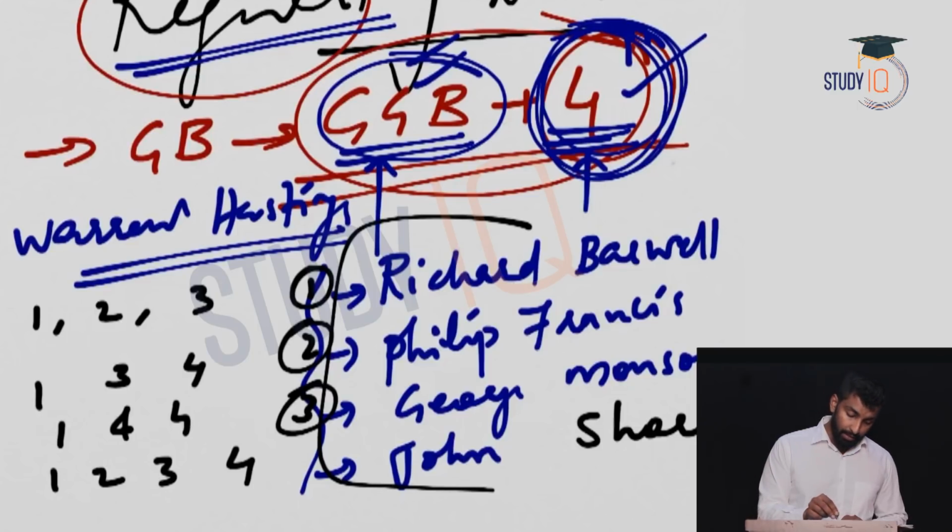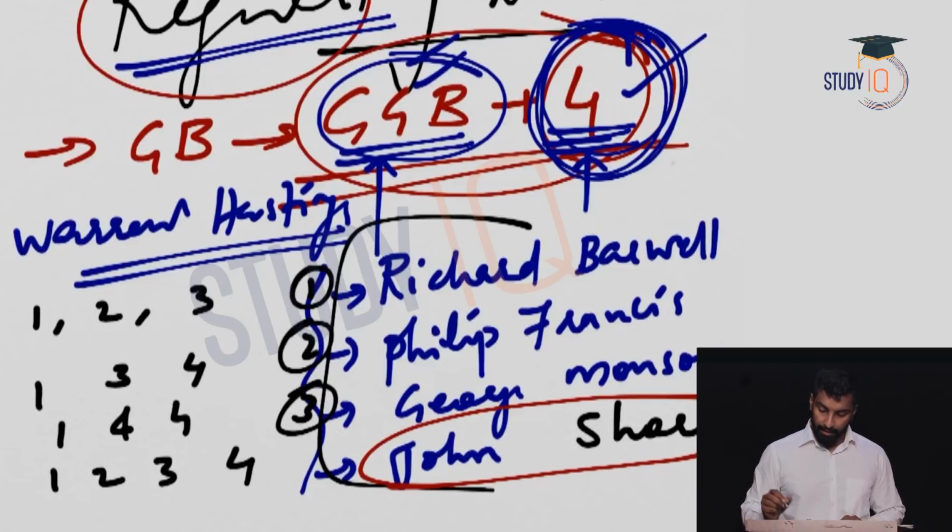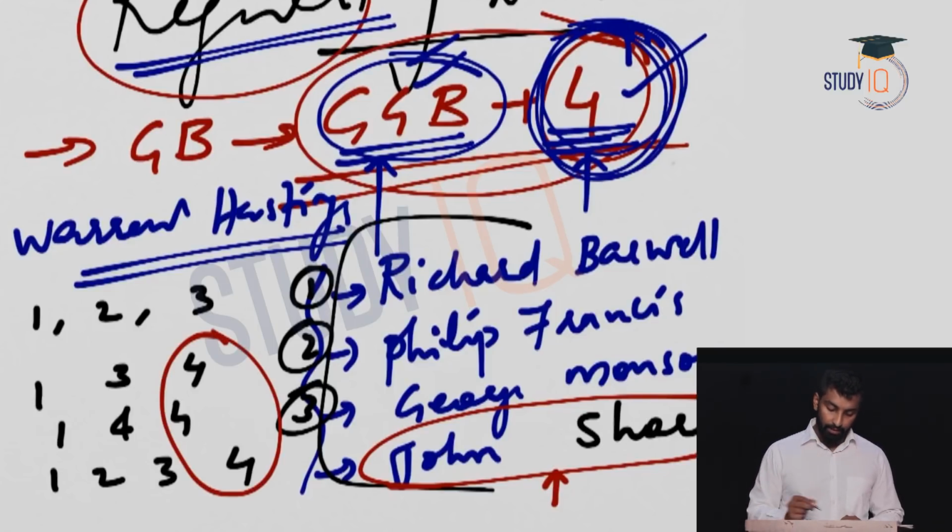Generally what will happen is John Shore is a very famous person, and we are going to discuss John Shore in detail later when it comes to the Permanent Settlement along with Cornwallis. Cornwallis is the very next Governor General after Warren Hastings. So the problem is you will always think that John Shore might be there. So you may try to pick any option which comes with 4, so directly you will eliminate this. This is what actually happens.